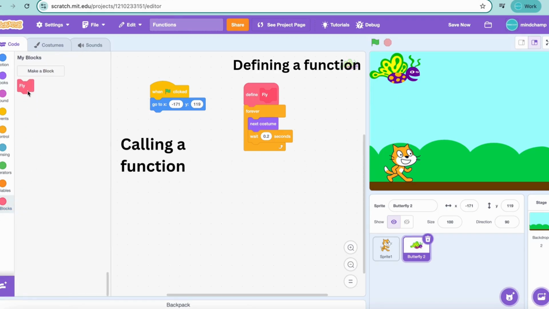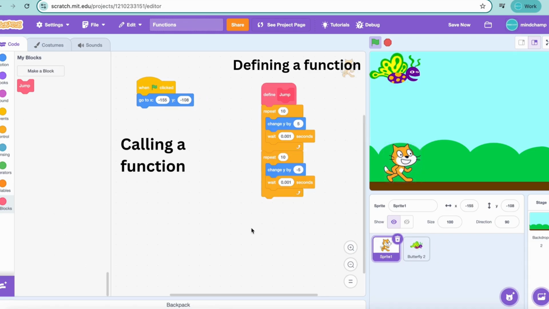Now, if I go and get my function called here, what this will do is, when I click the flag, it will call the function fly after going to a certain position. So if I click on the flag, then it will fly because it is calling it. And you can see that the cat sprite still is not jumping because I have not called it here. So I have to call it here again. Now if I stop and restart it, you can see that it is jumping at least one time.